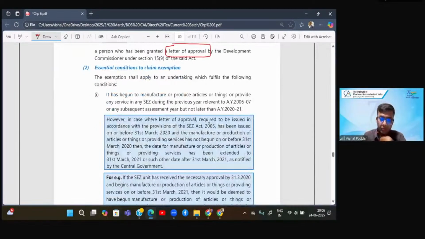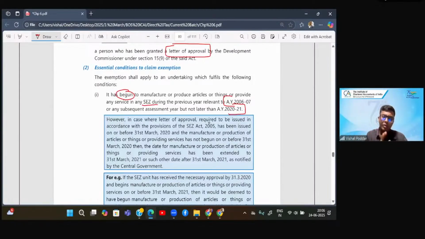and only then you will be eligible for this deduction. Now, who all are eligible? Those entrepreneurs who have started their manufacturing, or those service providers who have started providing service from their SEZ unit during this period, AY 2006-7 to AY 2021. So you should have started your business in SEZ between this period. Now, once you have started business between this period, even today you are allowed the deduction.